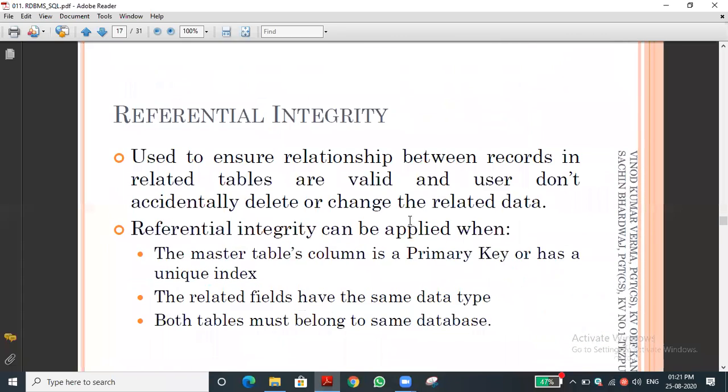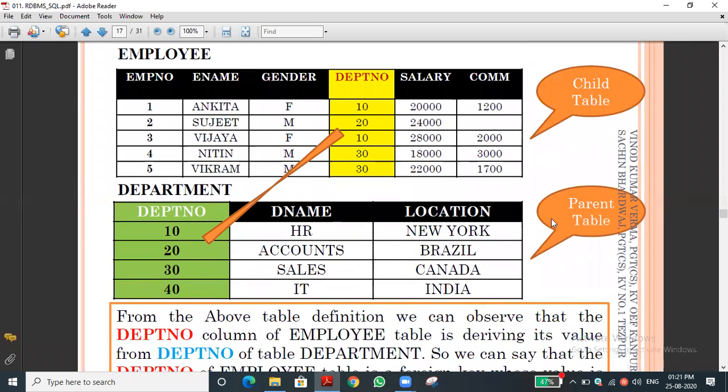The main program is the master table and module is the child table, like that you can see. Here you can see the department is the parent table. Department number is the primary key of the table department. All the values are unique.